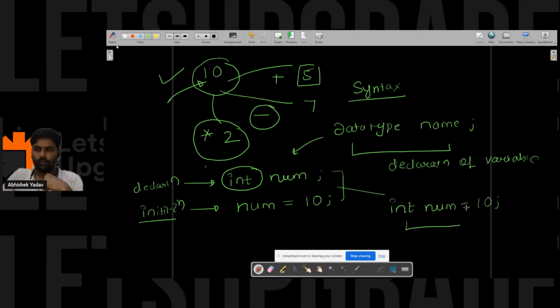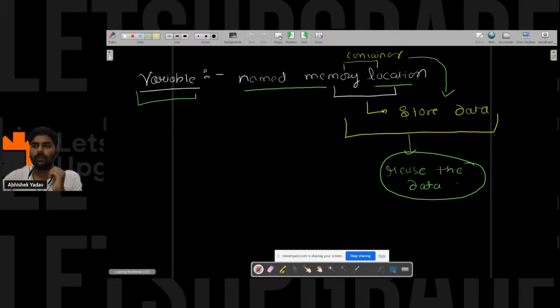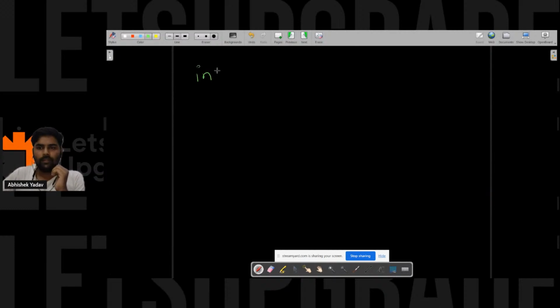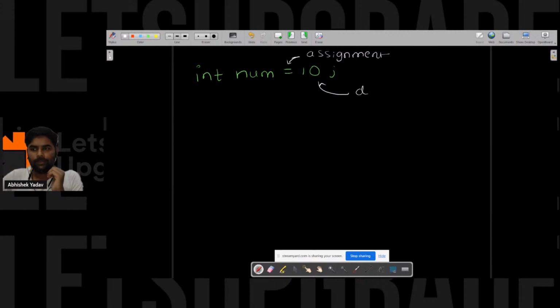So what you are doing, you are declaring a variable, at the same time you are assigning a value to it, right? So here we have declared a variable of integer type and we are assigning a value to it, that is 10. You can see this is called the assignment operator. This is the data 10, this is the name of the variable and this is the data type, right?